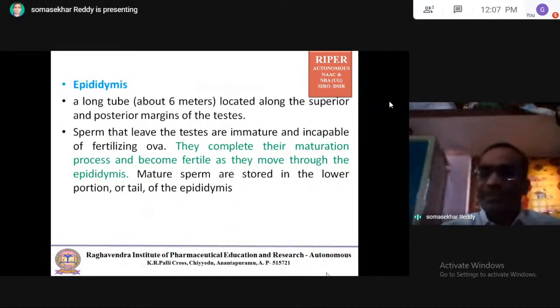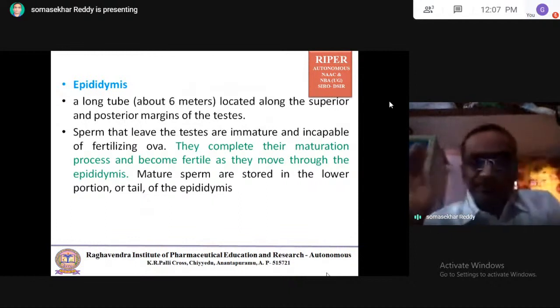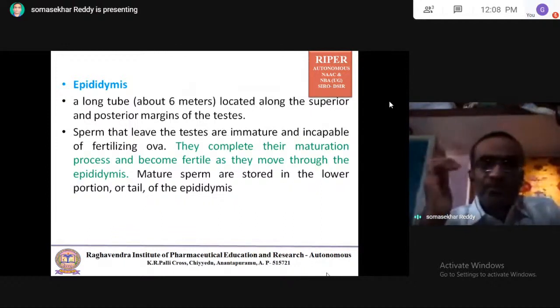Sperm that leave the testis are immature and incapable of fertilizing ova. You can remember the function of the testis is secretion of the male sex hormone, testosterone, and also production of sperm. The sperm that come from the testis are immature and incapable of fertilizing ova.